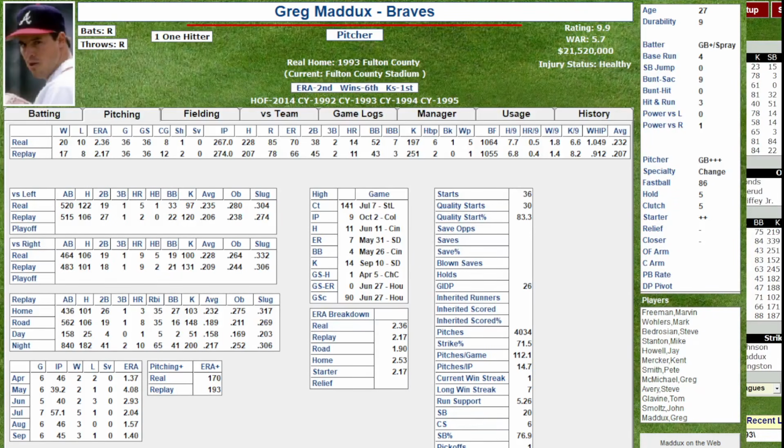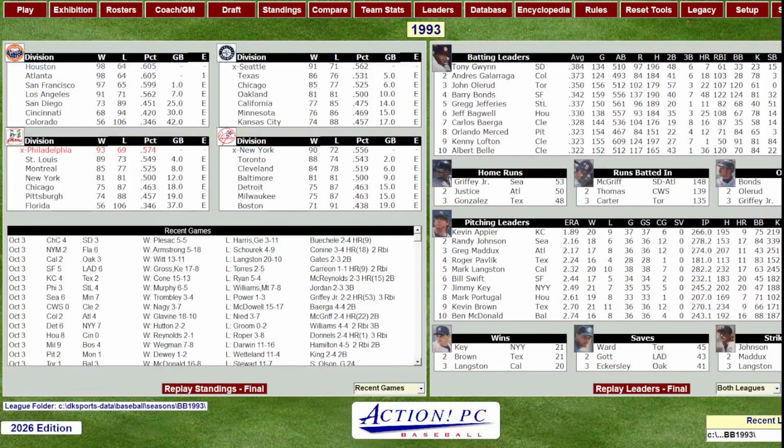But as far as Barry Bonds goes, I think the numbers were pretty good. And as far as the whole season goes, if we want to capture the whole season here, once again, if we look at that, Houston obviously overperforming, Seattle overperformed, but everybody else, I think it did pretty well for the stats. So just in this one replay, for the most part, I think Action PC sims things pretty well.